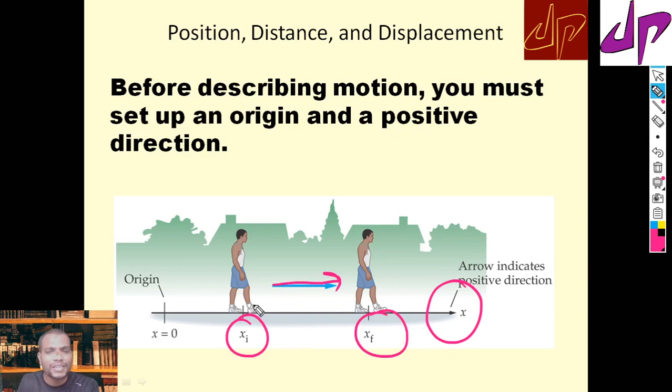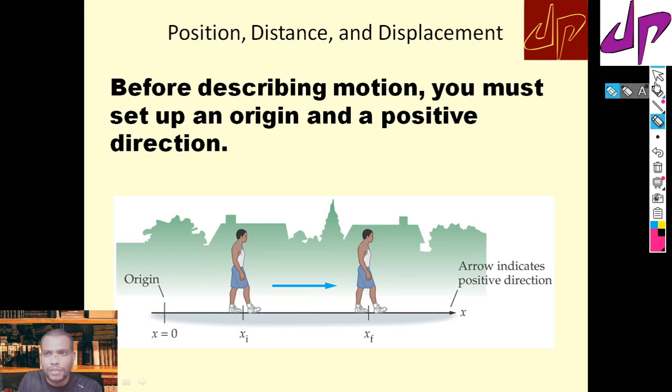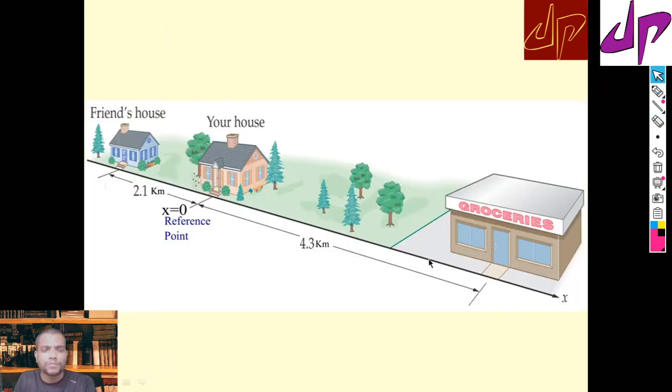So we can define your motion on this axis with respect to this reference point. If you understand that reference point, it is easy to describe the motion. Let me take one example here for better understanding.